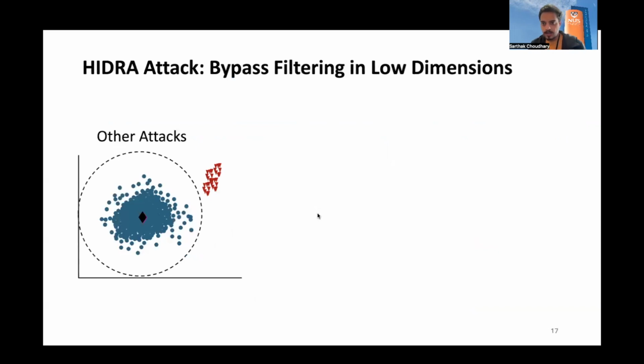Other attacks which already exist are not optimized to beat such defenses and end up placing points too far from the mean. Hence, the corrupted points get filtered out in practice. Hence, prior attacks cannot be used to check whether these defenses really have dimension independent bias. So as our second contribution, we design an attack called Hydra to show that the implementations do not have dimension independent bias.